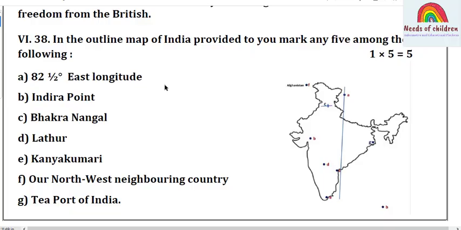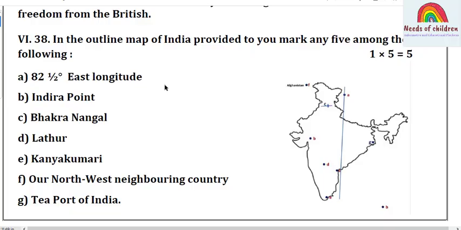given map. Students, here is my one suggestion: if you are given 7 places, out of 7 places you should mark all the points. By mistake, if any 1 or 2 places are mismarked, you are going to lose the marks. So you have to mark all the places.